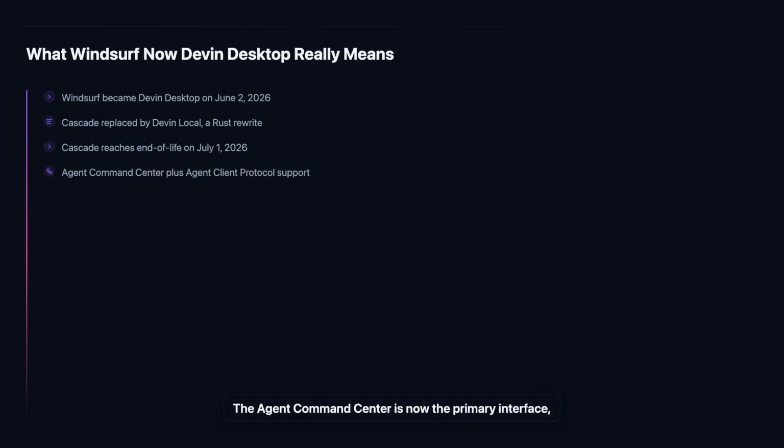The Agent Command Center is now the primary interface, a single Kanban view tracking both local and cloud agents. Devin Desktop also ships with Agent Client Protocol support, letting compatible agents run inside any ACP-enabled editor, not just this one.